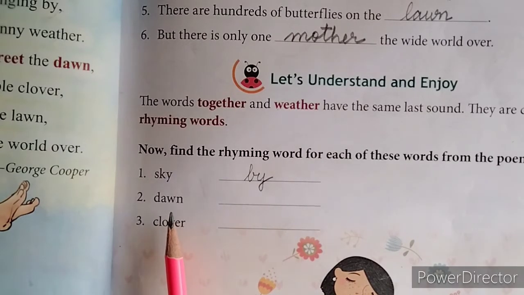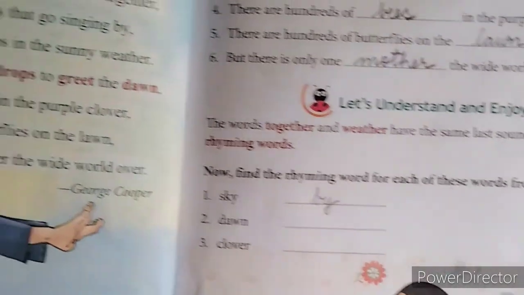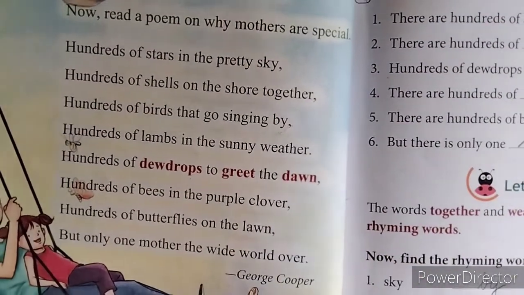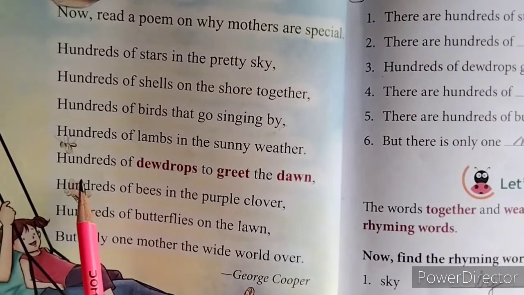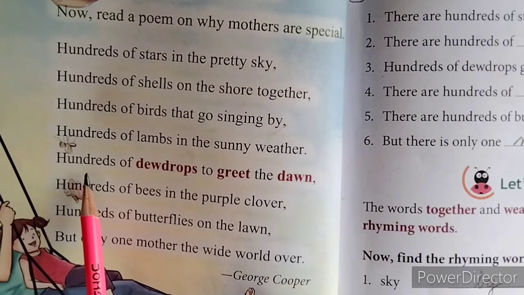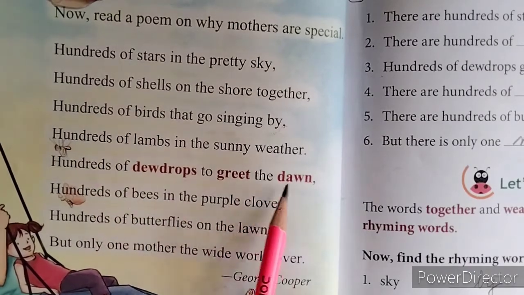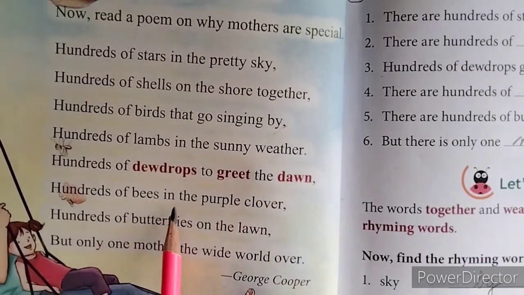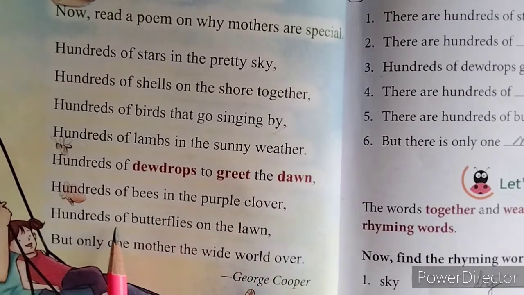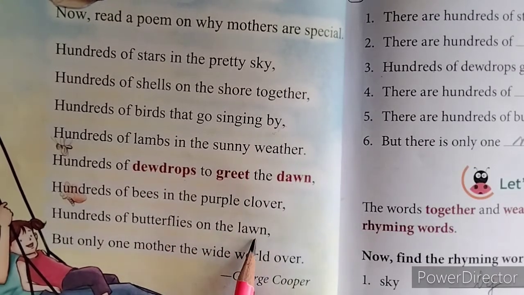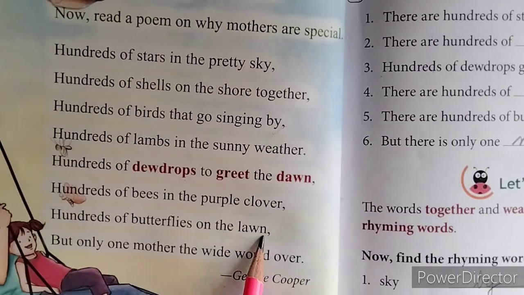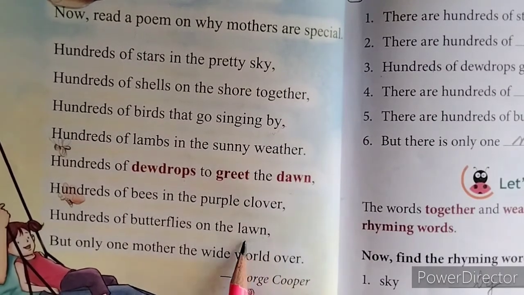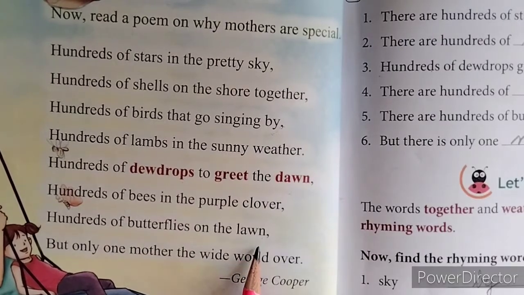Next, number 2, down. Let us find the rhyming word in the poem of down. Now see here, the 5th line of the poem. Hundreds of dewdrops to greet the dawn, hundreds of bees in the purple clover, hundreds of butterflies on the lawn. So here lawn is the rhyming word of down. So we will write LAWN, lawn.